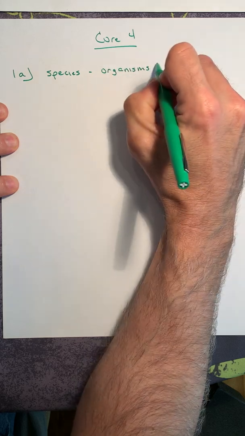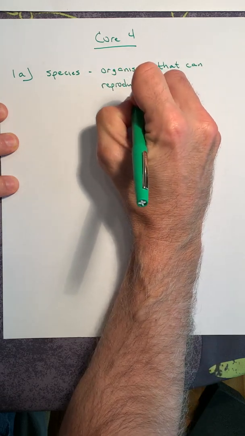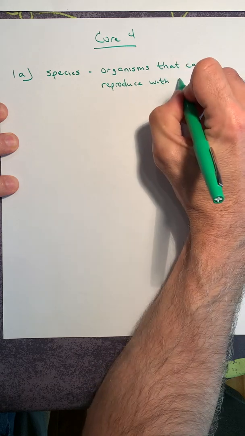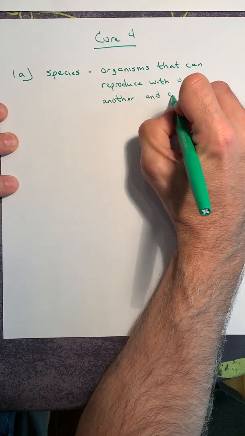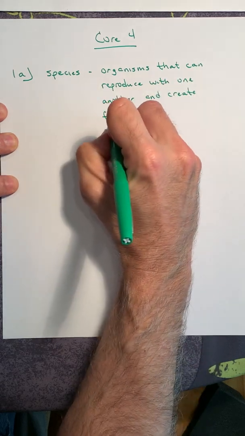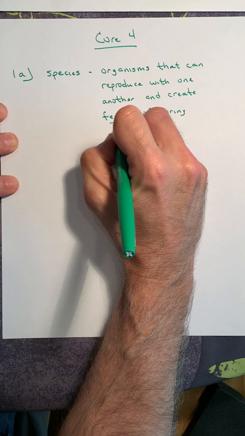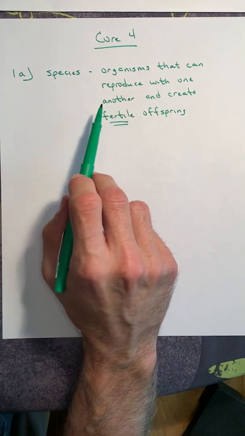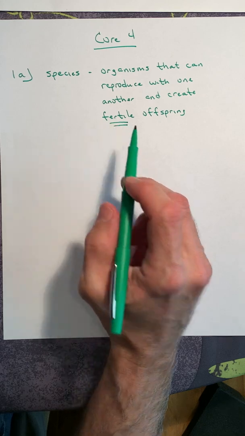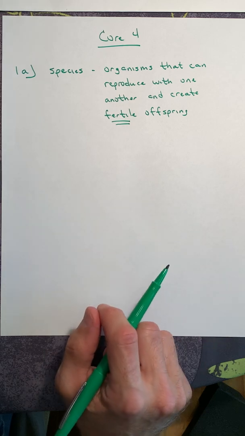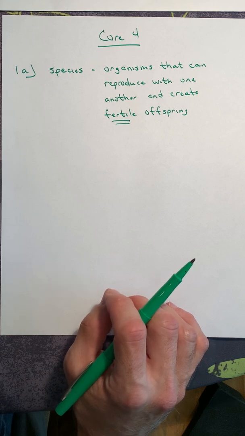So these are organisms that can reproduce with one another and create, here comes that word again, fertile offspring. Fertile means they have the ability to reproduce. So if you have two organisms that when they reproduce, their offspring is fertile, by definition, we call them members of the same species. There are times when you cross two organisms and their offspring is not fertile.